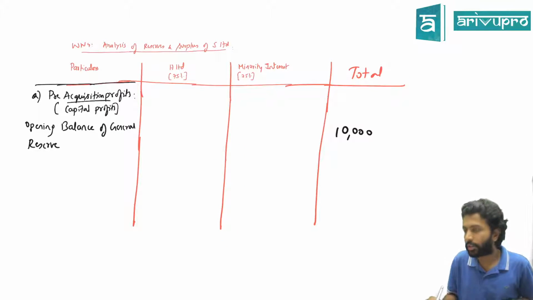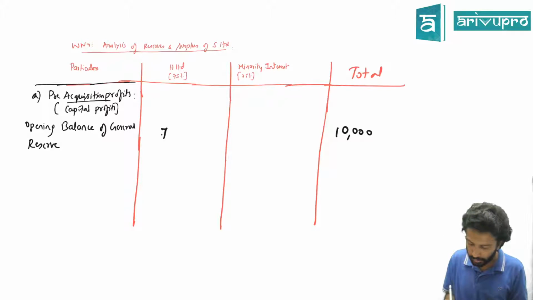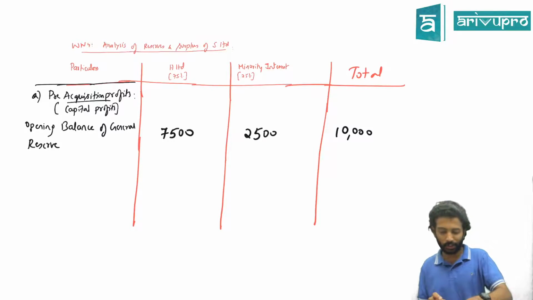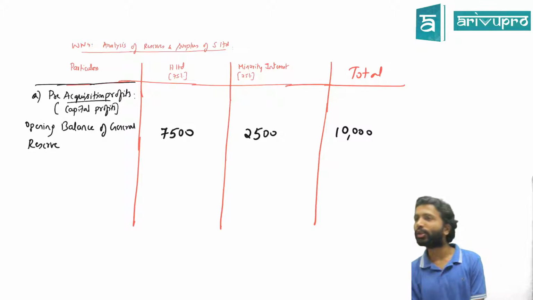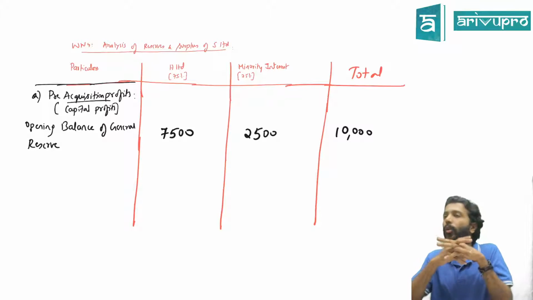Whom are you going to distribute the reserve to? The shareholders. Who are the shareholders of S? H and minority interest. So distribute 10,000 in 75:25 ratio. How much is that? 7,500. Huh? Why? Doubt. Good doubt. The doubt is, sir, shouldn't we give the entire 10,000 to minority interest? That is not the way companies work.